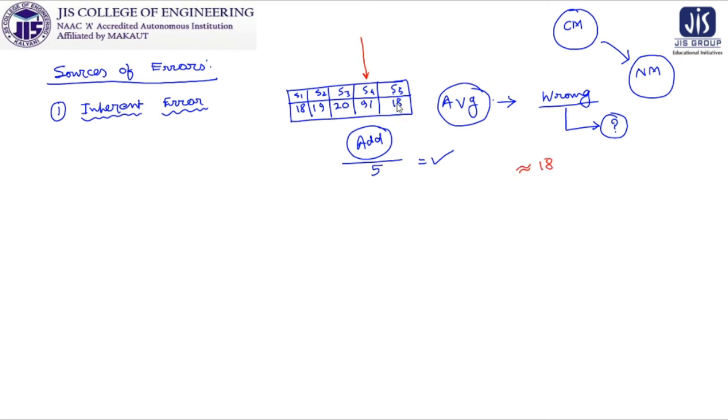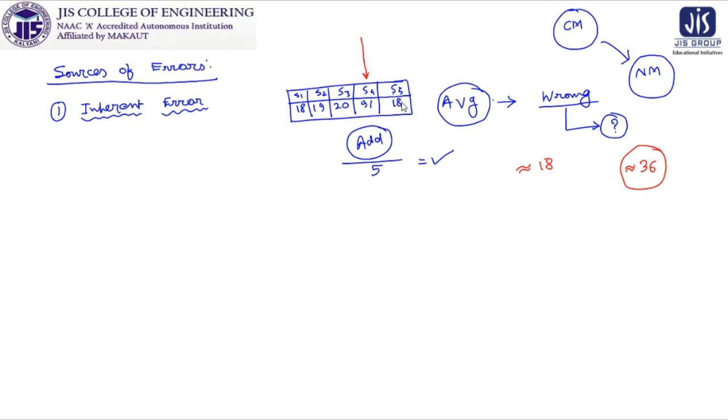It will be near about, 1, 2, 3, 4, almost 80 plus 90, 160, 170, 170 by 5. So it will be 3, and we are getting 36 near about. So it is absurd, because not any error in my calculation process.